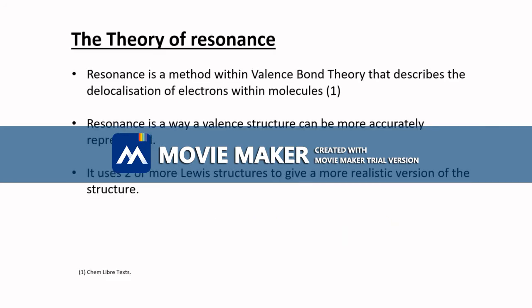Resonance is a method within valence bond theory that describes the delocalization of electrons within a molecule. It is a way that valence structures can be more accurately represented. It does this by using two or more Lewis structures to give an average structure, or what is called a resonance hybrid. This is a more realistic depiction of the structure.